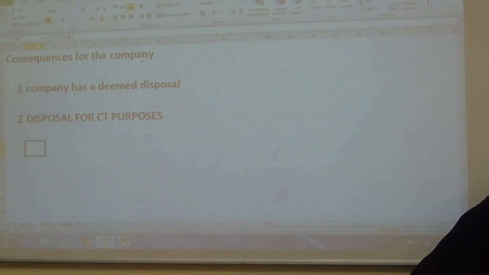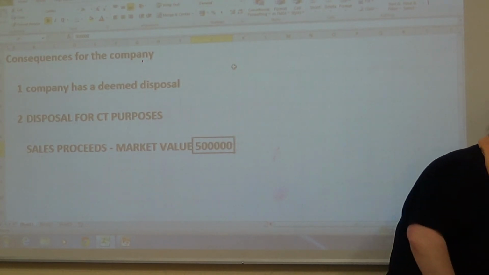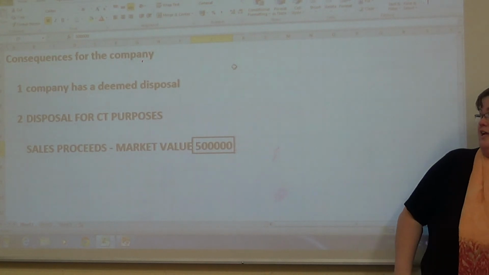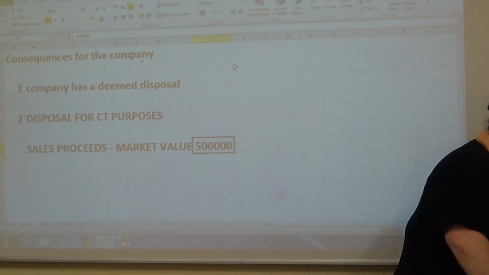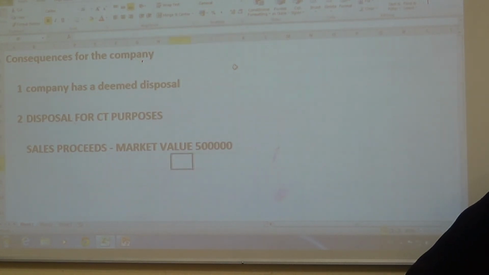So we take our sales proceeds, and in this case it's our market value, and that is 500,000, because the market value of the asset, if we're going to transfer it to her, is 500,000. The base cost, I know this is a CGT point, but it'll make more sense when we're doing CGT as well.